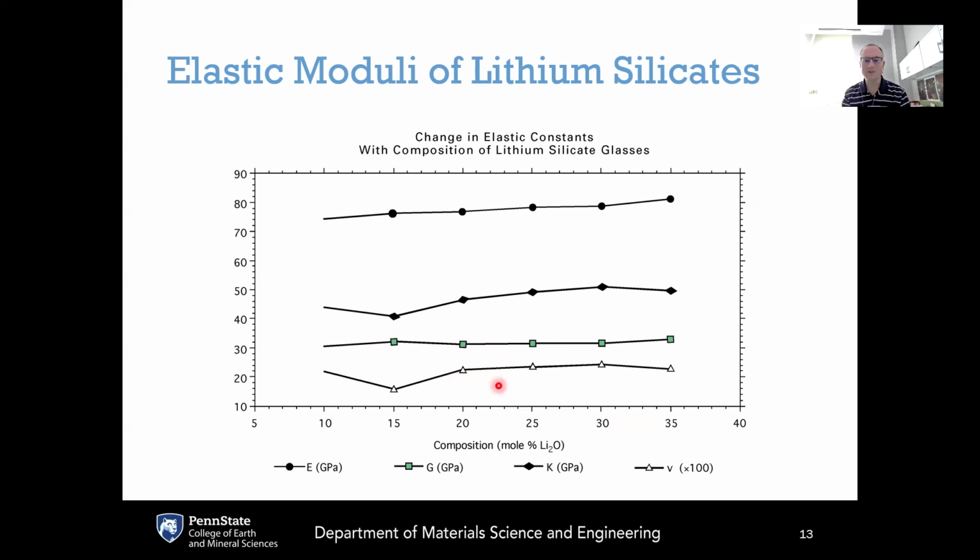And you can see that the Poisson's ratio here, nu, is plotted multiplied by 100. So you have to take this number on the y-axis and divide by 100 to get the Poisson's ratio. It is around 0.2, or a little bit above or slightly below 0.2, across these.